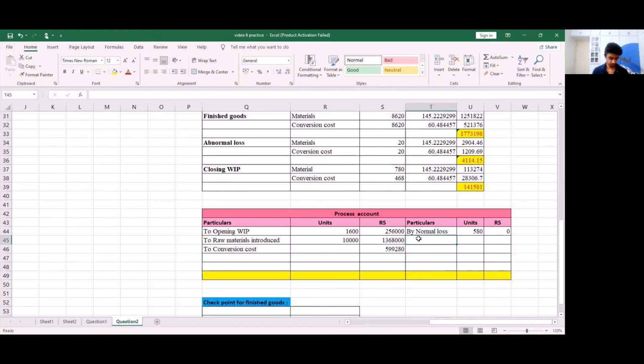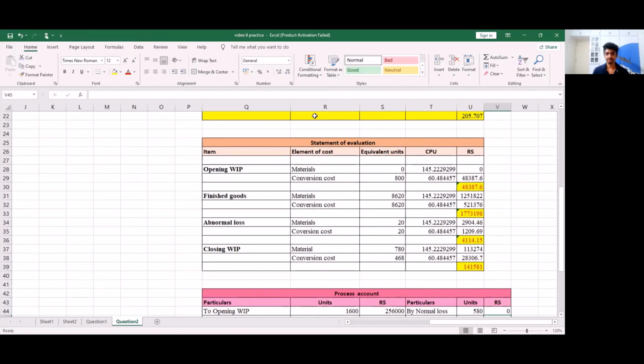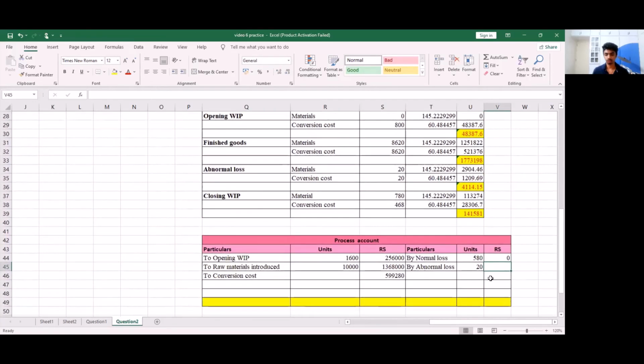Next, I have my abnormal loss. So my abnormal loss is 20 units. And the amount for abnormal loss, I'm going to take from my statement of evaluation. So in our statement of evaluation, we have found abnormal loss to be 4,104.15. So I'm going to fill in this amount.